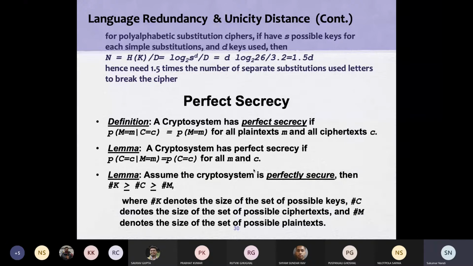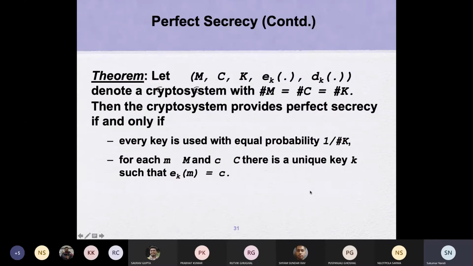If the key size is big, there is a possibility that more than one key can map one plain text to the same ciphertext. So a plain text and ciphertext pair can have multiple keys leading to it. That's why the cipher key size should be as large as possible, and accordingly the theorem talks about having a minimum size of the key set, the number of keys, not size in terms of bits.